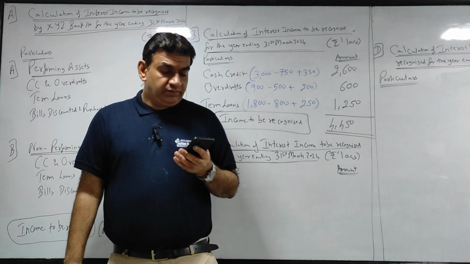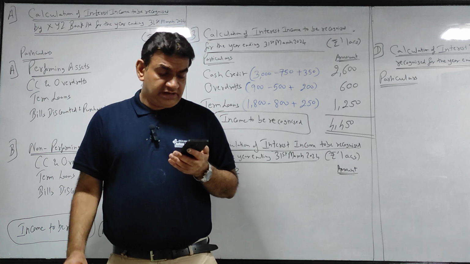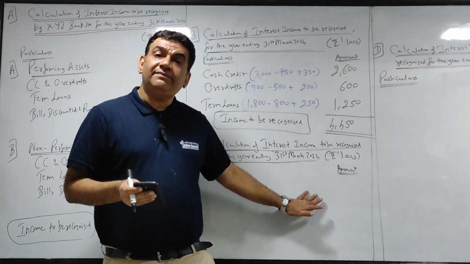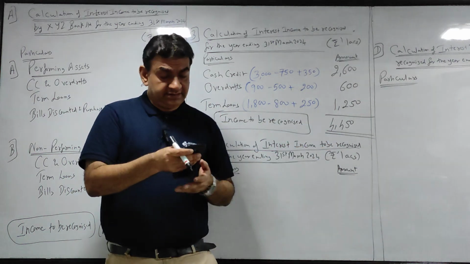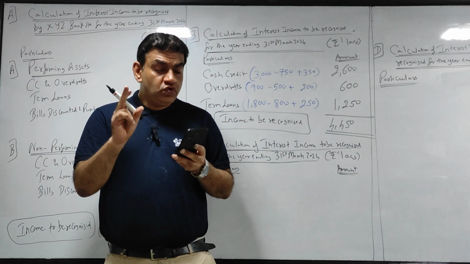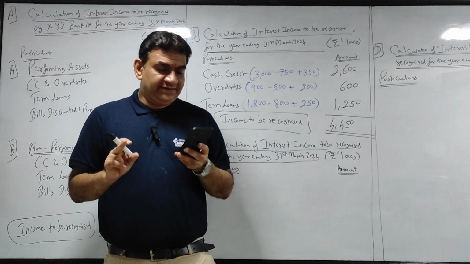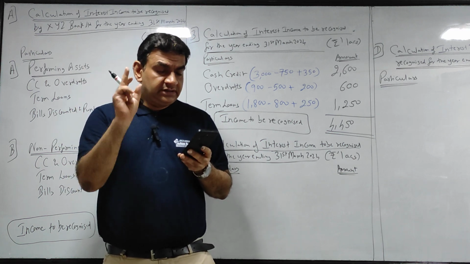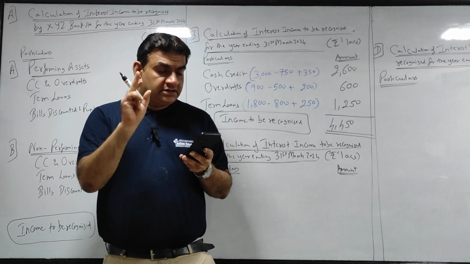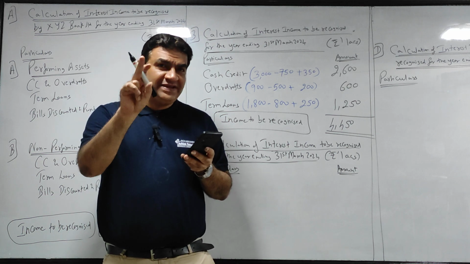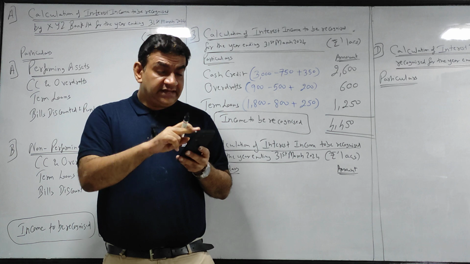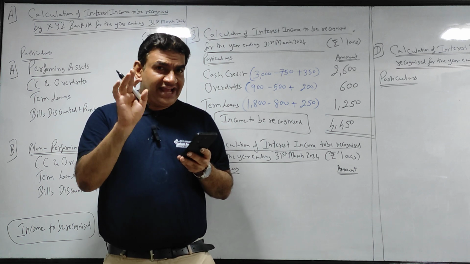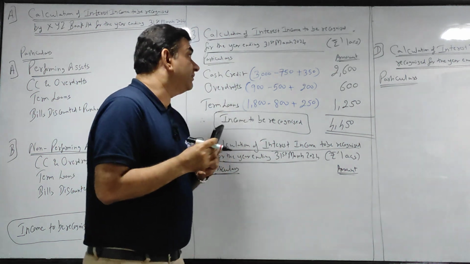Calculate the interest income to be recognized for the year ending 31st March 24 from the following. In this also I don't need the breakup, this will also be done in 4-5 lines, same length required. Now they have given you total interest collected, PA and NPA. See, understand the difference between all the four. Interest earned but not collected on PA. Interest earned but not collected on NPA. Okay, sure. Let's take one by one.